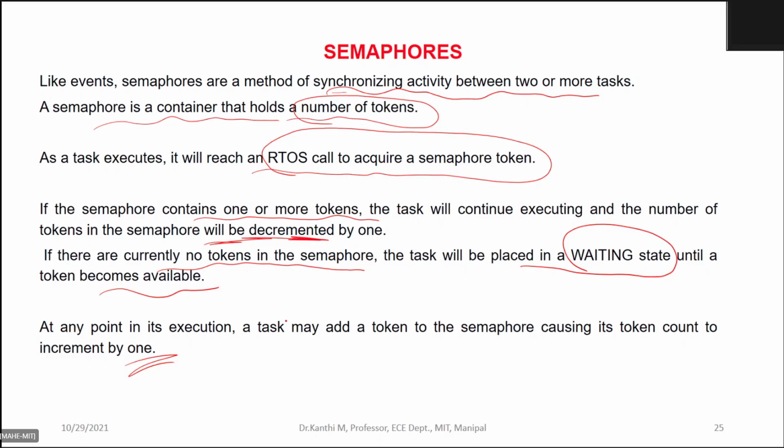He can issue the keys to the person who wants them. As long as the key is with you, the key owner can make use of whatever the resource is. That is what the semaphore means.